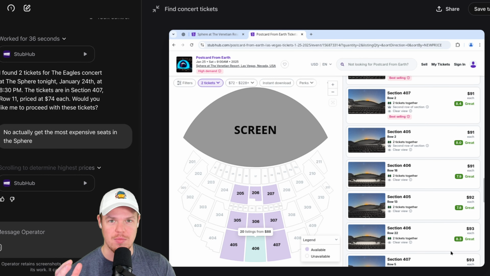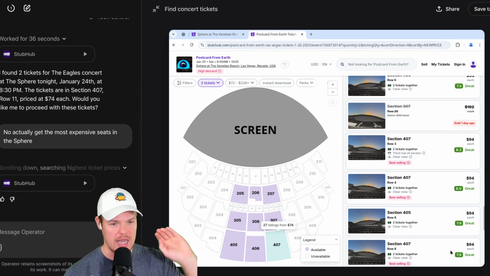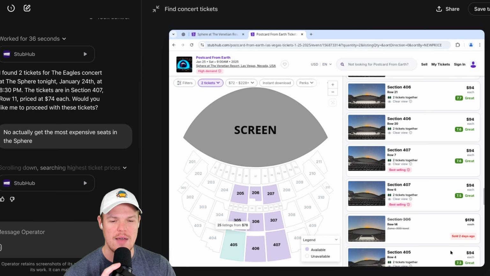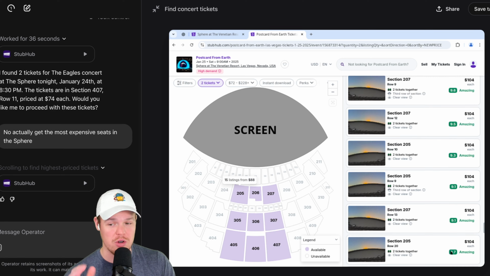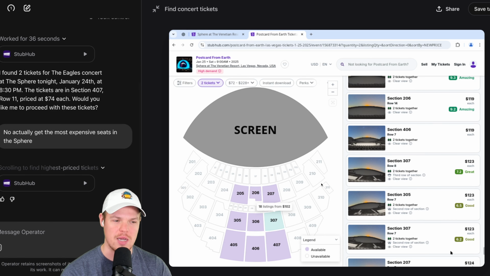If Apple were to take up this tech, imagine you have a conversation with Siri and then say, Siri, go do this. And then it comes back like, hey, I did what you asked me to do. This is the direction it's going here. It is having trouble, though, finding the most expensive seat in the house. But let's see. It is thorough, though. It's really taking the extra time here to look through every single seat to find the most expensive price. But as we know, with artificial intelligence, sometimes they get stuck in a loop.